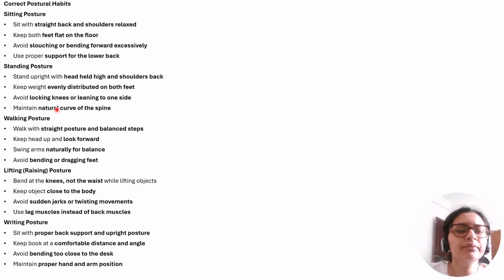Knees should be kept free, and the spine should be a little curved instead of keeping it very stiff. Walking posture: walk with straight posture and balanced steps. Avoid bending or dragging feet, try to look forward. Then lifting and raising posture: bend at the knees, not at the waist. It's very important. Keep the object close to the body, avoid sudden movements, and use leg muscles instead of back muscles. And writing posture, this is very important for children.